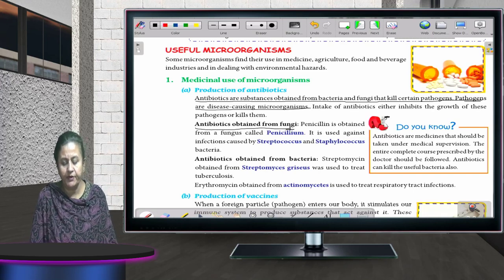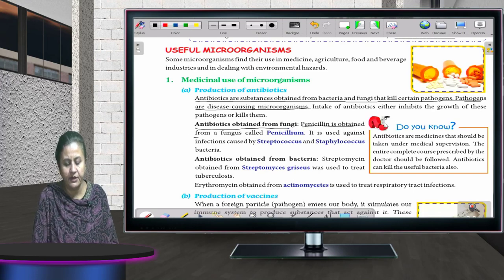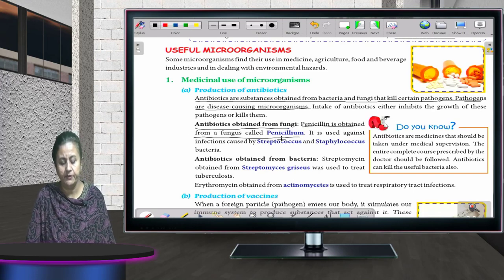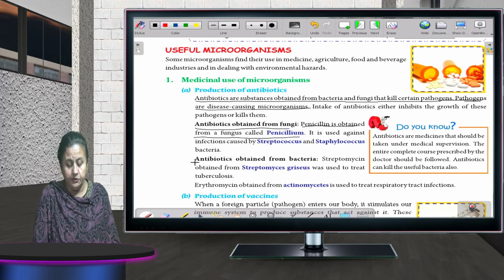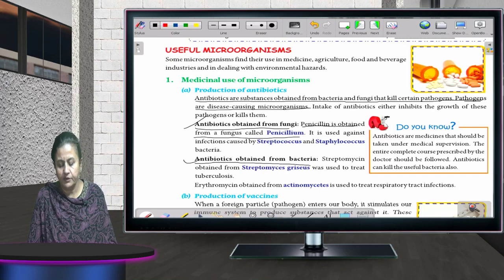Fine. Then antibiotics obtained from fungi. Penicillin is obtained from a fungus called Penicillium. Then you get antibiotics from fungi, and you also get them from bacteria.